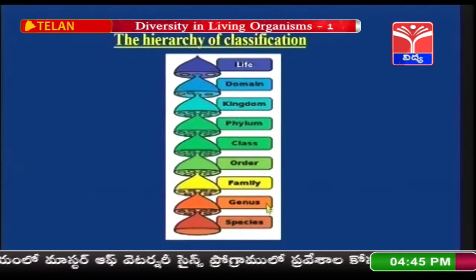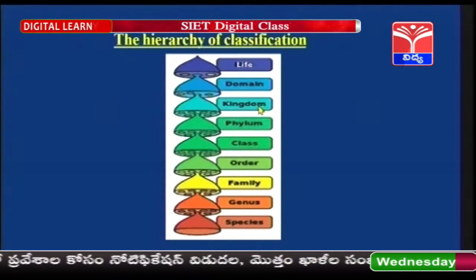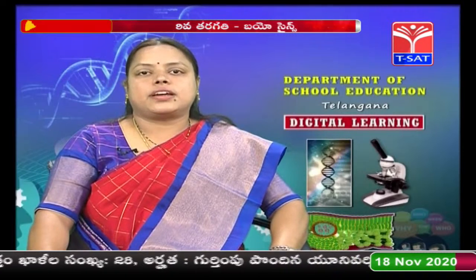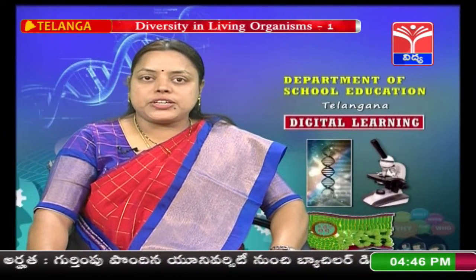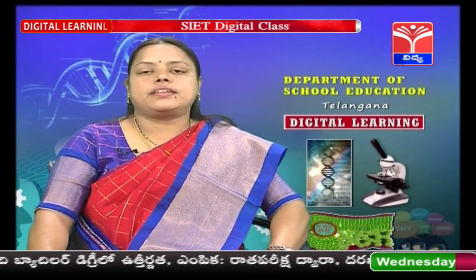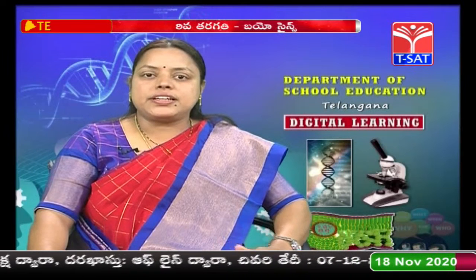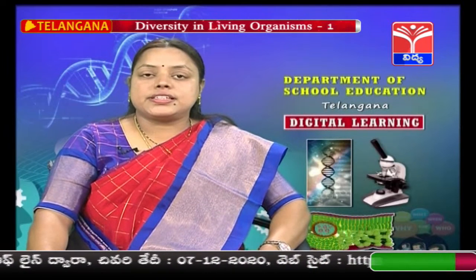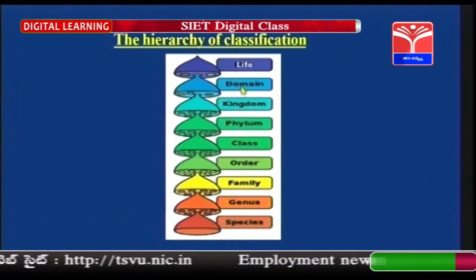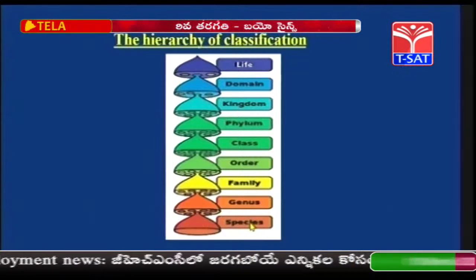Another major point to be noted over here, children, is in kingdom, a lot of dissimilarities are present among the organisms. Very few similarities are present. But when you come to species, a lot of similarities are present. A very few dissimilarities are present. That means in kingdom, major dissimilarities are present, whereas in species, many similarities are present. Highest taxon is called kingdom. Lowest taxon is called species.